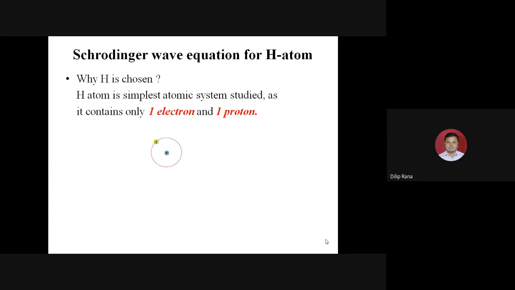So this is the visualized structure. One proton is there in the nucleus, and an electron is revolving around. So it becomes very easy to understand. And if we can understand the simple system and use this knowledge, we can elaborate the complex system.